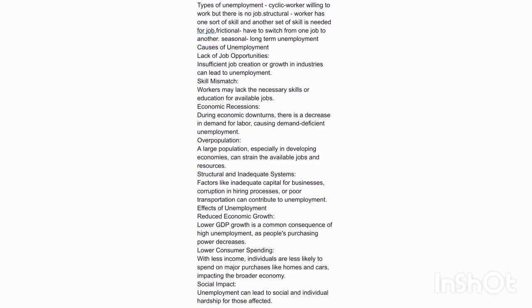Effects of unemployment. Reduced economic growth. Lower GDP growth is a common consequence of high unemployment, as people's purchasing power decreases. Lower consumer spending. With less income, individuals are less likely to spend on major purchases like homes and cars, impacting the broader economy. Social impact. Unemployment can lead to social and individual hardship for those affected.